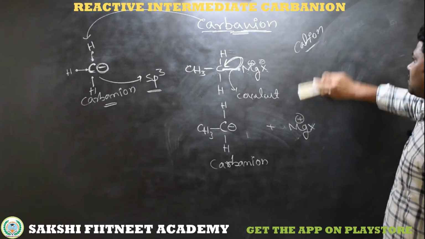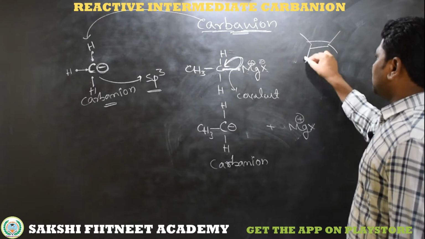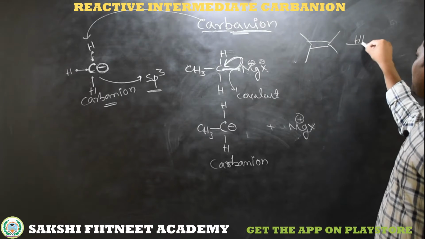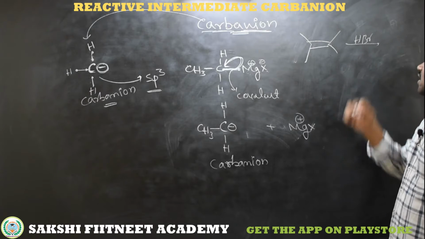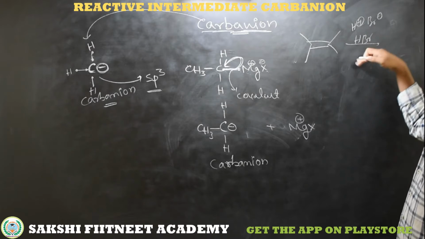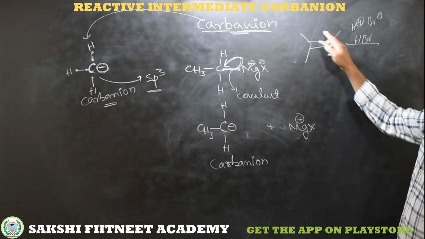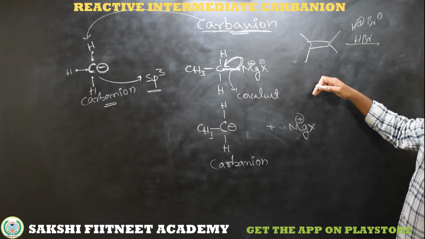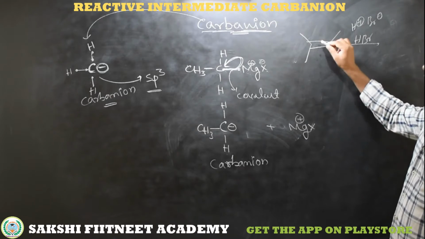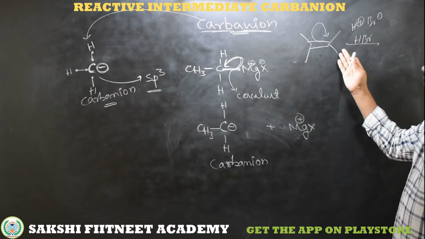So in addition reactions, we are taking an unsaturated compound. So this is the unsaturated compound. Here a carbon to carbon double bond is there. For example, if I am giving HBr, which is an unsymmetrical reagent, it gets decomposed into H+ and Br- in the presence of sufficient conditions. See here, before adding, this molecule should give a plus center and a minus center. So it undergoes an electromeric effect. The molecule undergoes the electromeric effect, and the pi electrons shift towards one side, that is towards any one side.